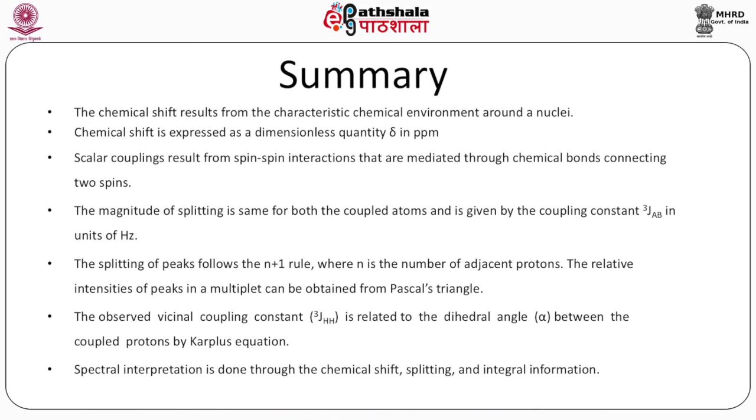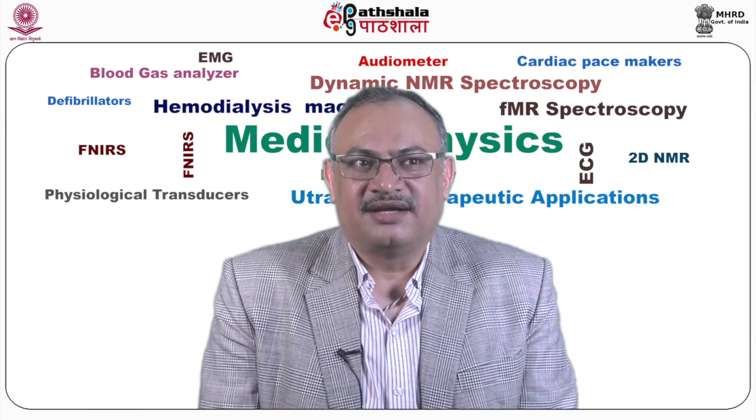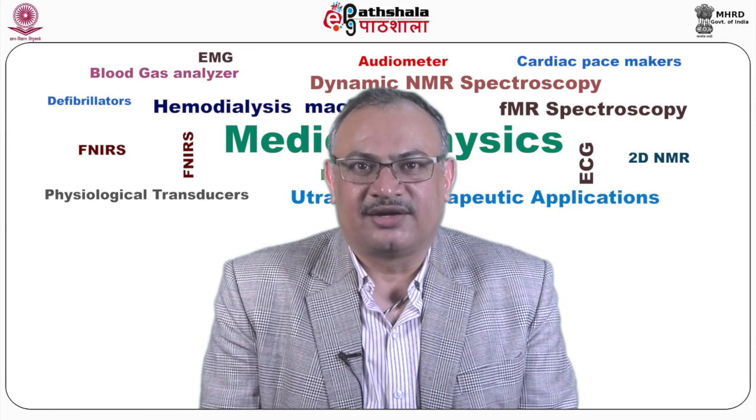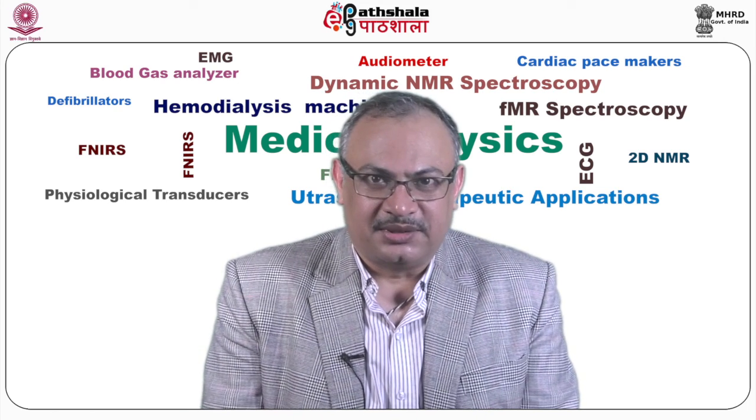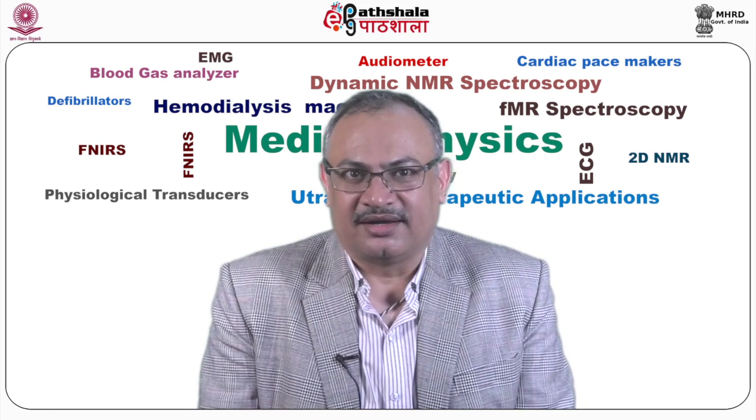This is necessary because it helps in comparing the same sample recorded on different spectrometers at different places, and the standard that is chosen is TMS, tetramethylsilane, for organic solvents, and DSS for aqueous samples. Chemical shift is influenced by a variety of factors like electronegativity, hybridization, magnetic anisotropy, and hydrogen bonding.